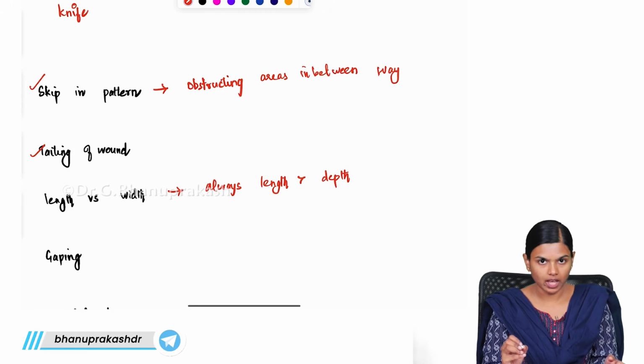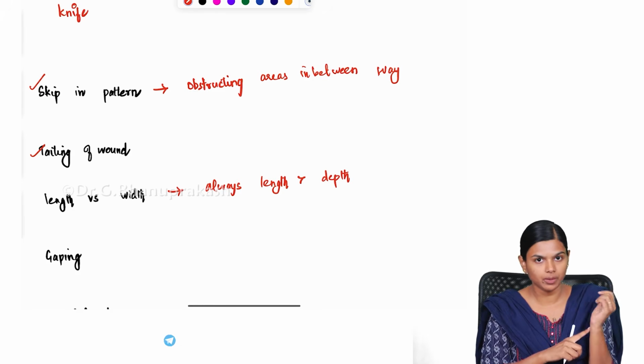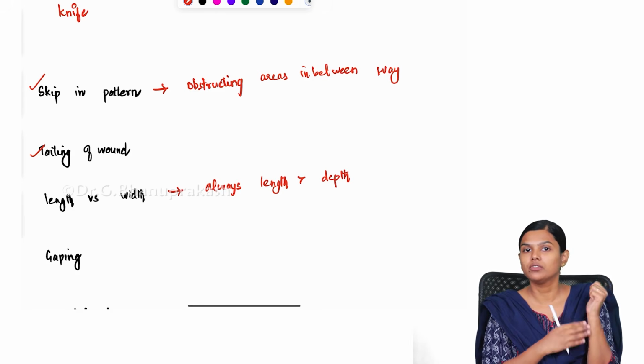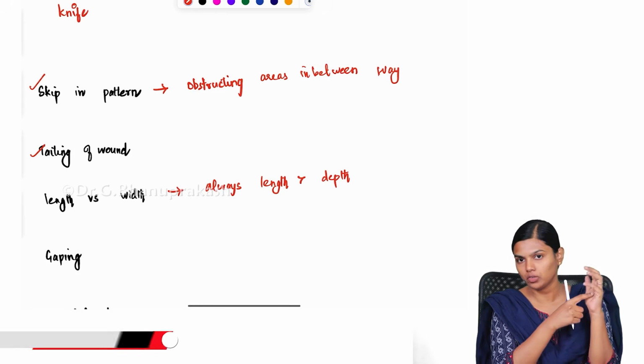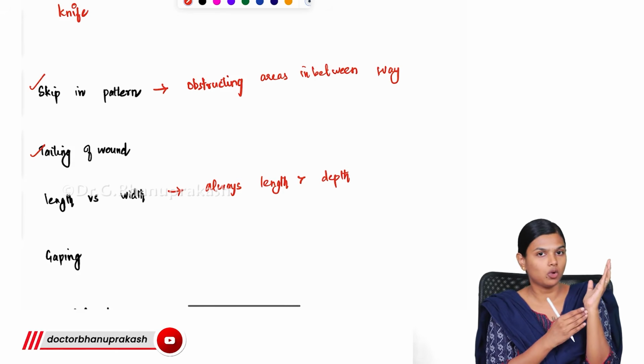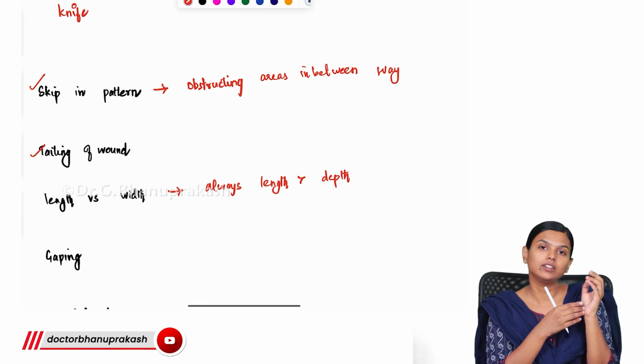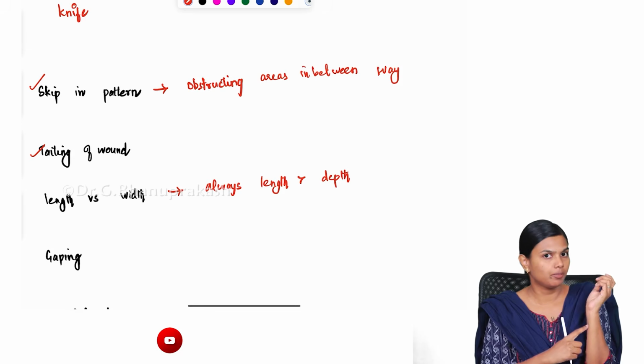Or sometimes they will have some foreign object, like a watch present over their arm. So if someone is giving an incision, there will be incision present over the palm, and over the wrist it will be missing because of the watch, and it will be present over the area beyond the wrist. So like that you will be able to visualize the skipping pattern.